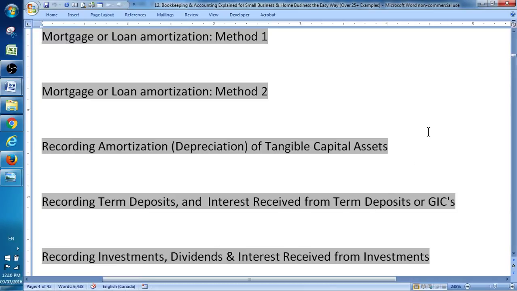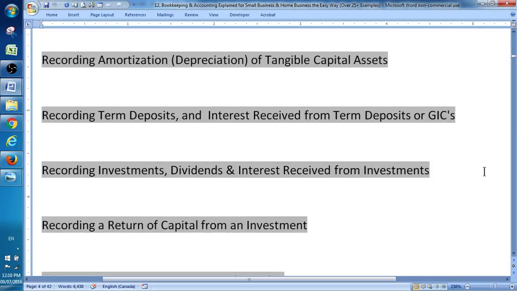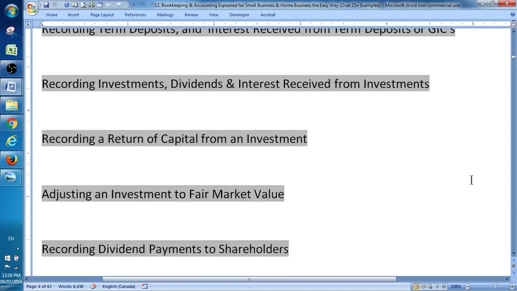This is something that I found that a lot of my clients' bookkeepers or accountants don't know how to do properly, and I as the CPA usually end up having to do that for them. It's actually very easy once you understand the concept, and I demonstrate how to do that in this book. How to record term deposits and also any interest or dividends from those kinds of investments. I also show how to record investments that are, for example, stocks, and how to record the dividends and the interest coming from them.